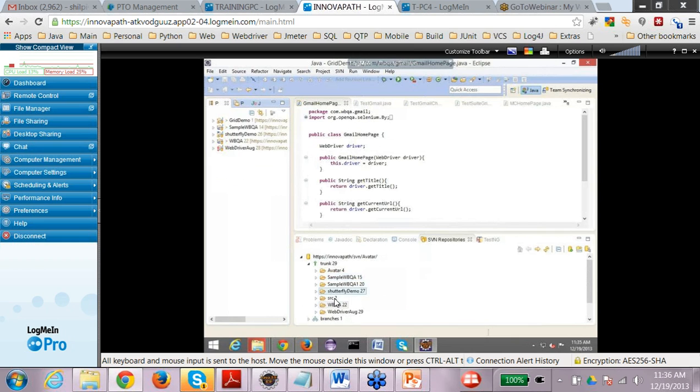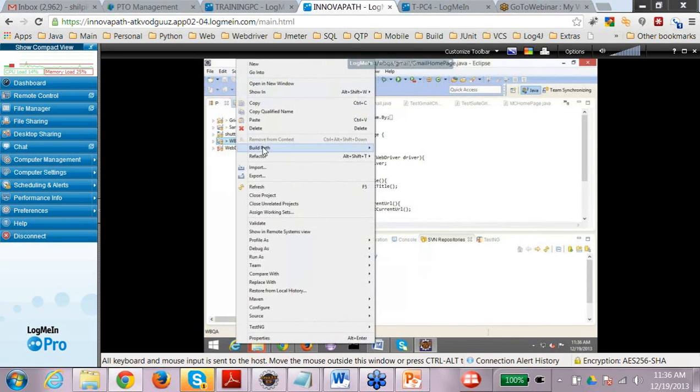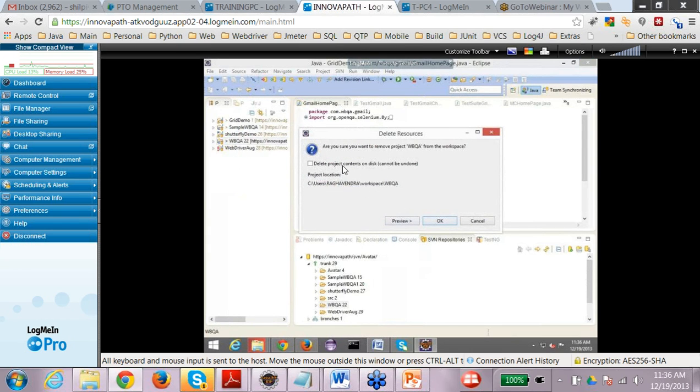Actually, it should be one level below. So let me delete this. The folder which you are checking out has to be the root folder of the project. So this is not the root folder of the project. So let me delete it.